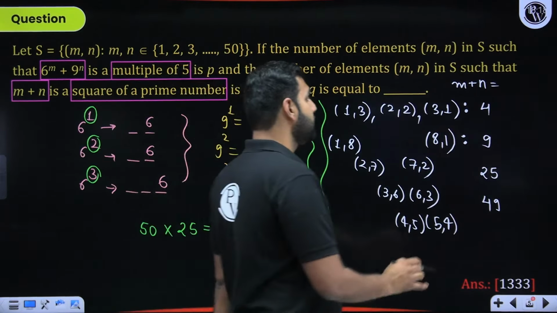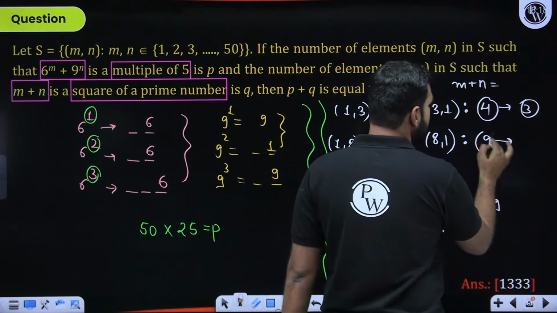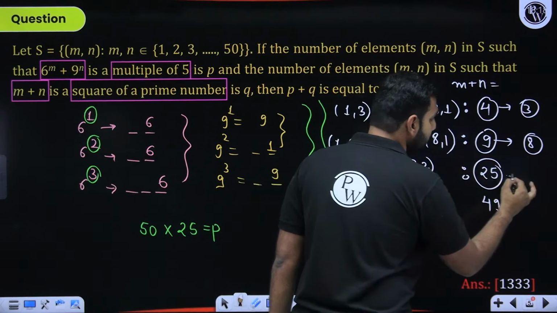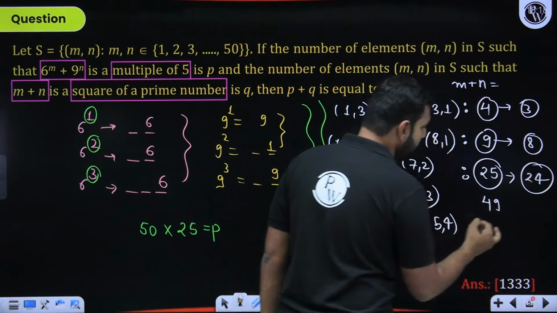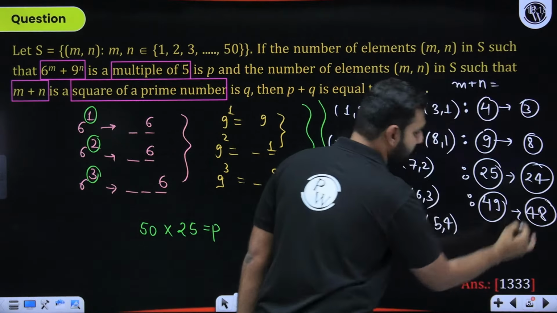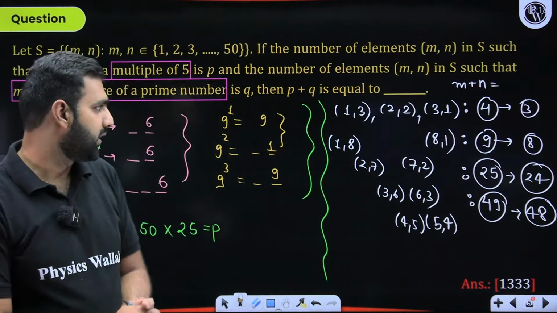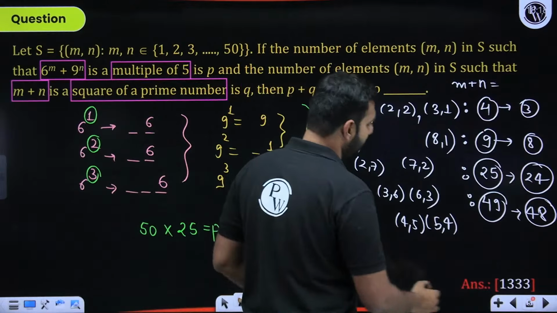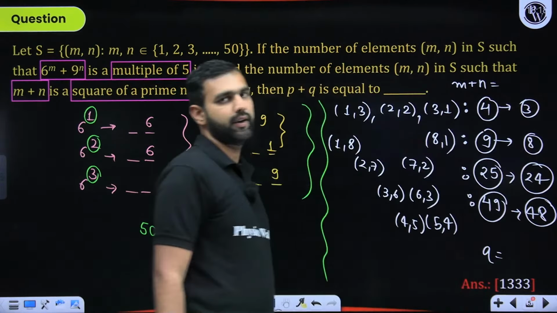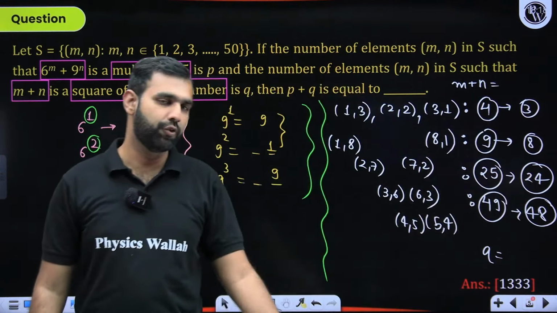So when the sum was needed to be 4, I could see 3 possibilities. When the sum is needed to be 9, I could see 8 possibilities. When the sum is needed to be 25, I will be seeing 24 possibilities. And when the sum is needed to be 49, I'll be seeing 48 possibilities. That's the pattern you can develop. Are you all there listening, watching and understanding? So with that, we can crack the value of Q. Q will be the summation of 3 plus 8 plus 24 plus 48. So I hope from there, 3 plus 8 plus 24 plus 48 will give you the value of Q.